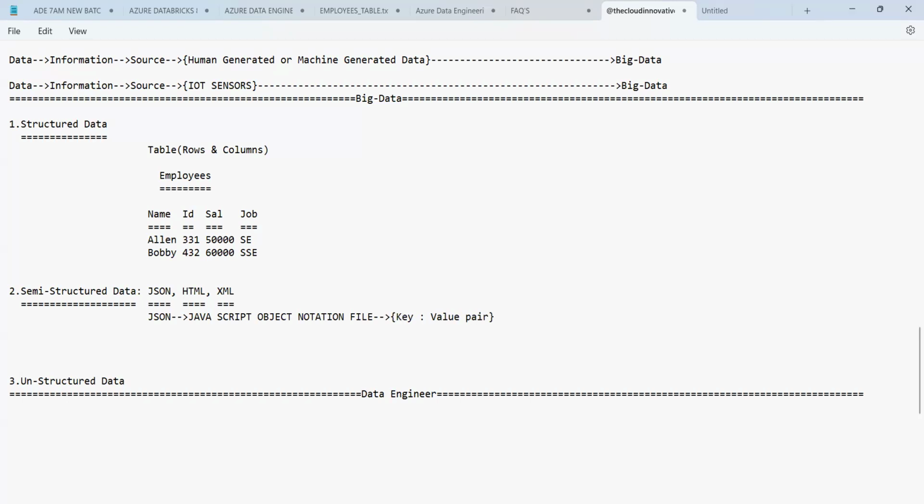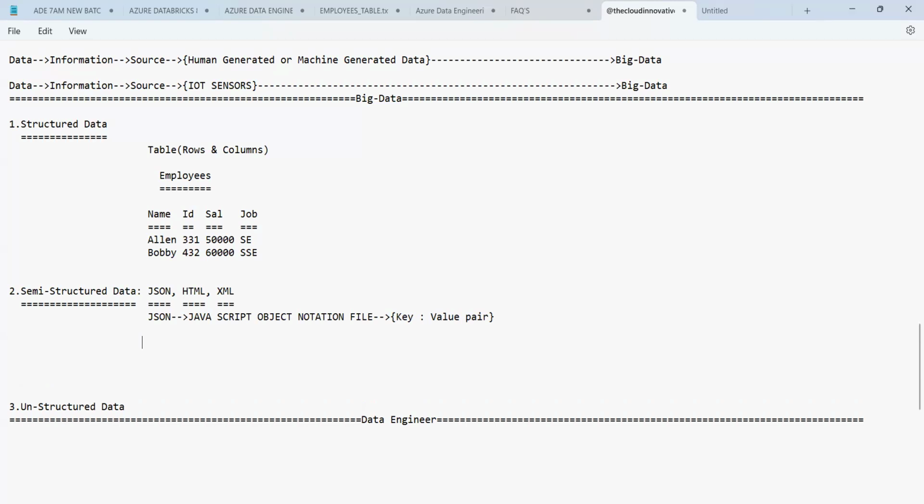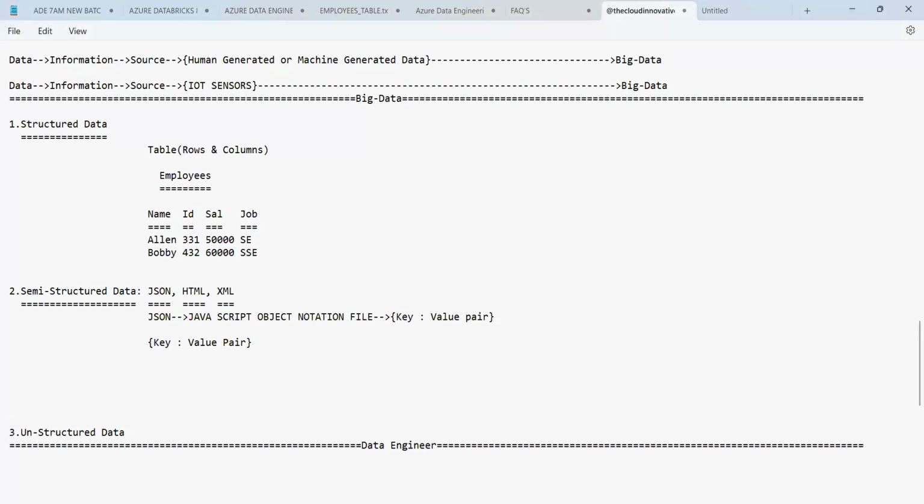So now, let us see how JSON actually looks. As you know, the data in JSON is recorded in the form of a key value pair. So what is the key, what is the value, and what is the pair? Let's try to understand this.